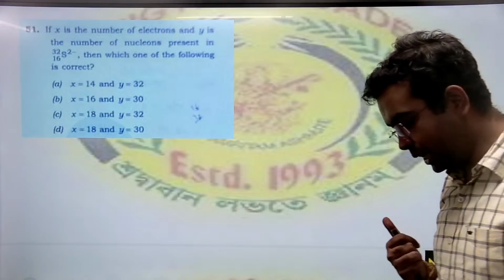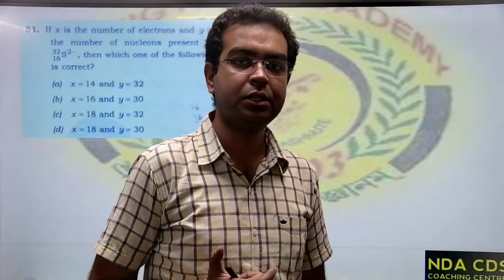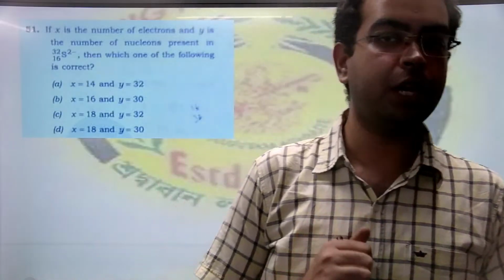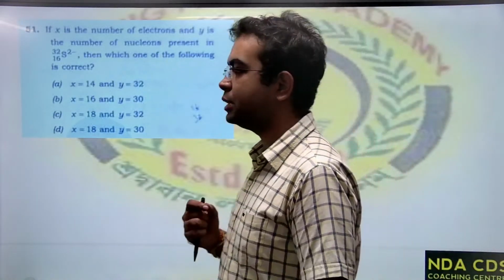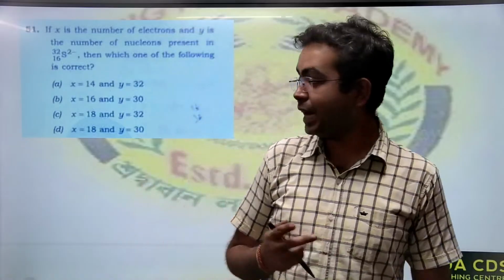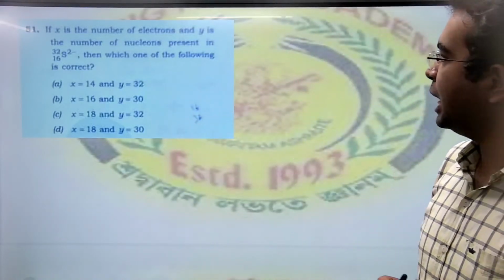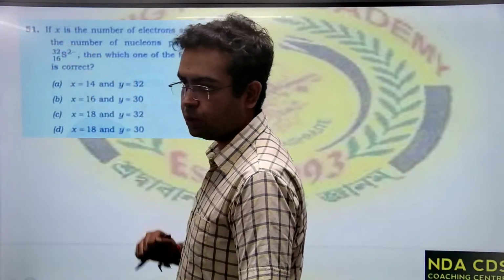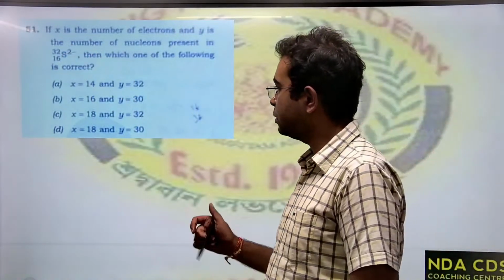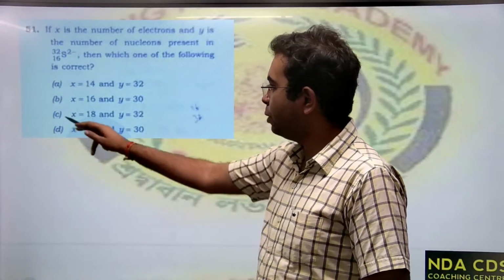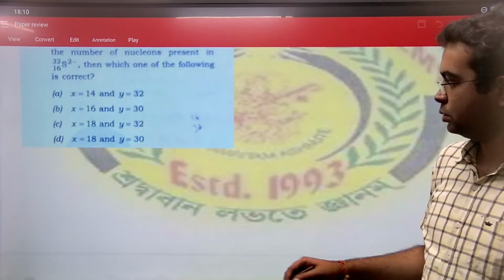See, sulfur usually has 16 electrons. Now, if sulfur is actually 2 minus, that means sulfur has 2 extra electrons. What does that mean? 2 extra electrons means total sulfur is actually 16 plus 2, 18 electrons. So the value of X becomes 18 and the value of Y is 32, the mass number. Alright? So the correct answer is option C, X equal to 18 and Y equal to 32.